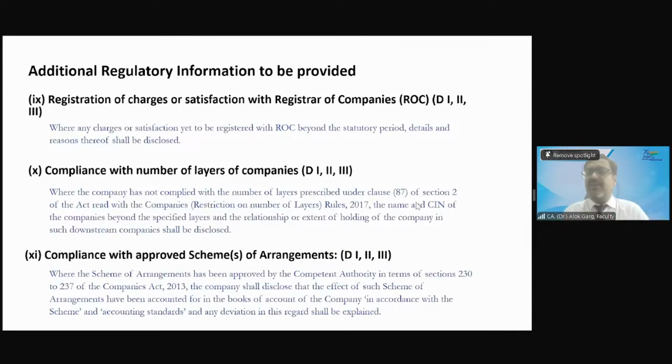Then registration of charges. You must be aware that whenever the company is taking any loan, the charge is required to be registered with the Registrar of Companies. Whether the company has done that. Compliance with the number of layers of companies. If there is any merger and amalgamation, again, compliance with the approved scheme of arrangement.